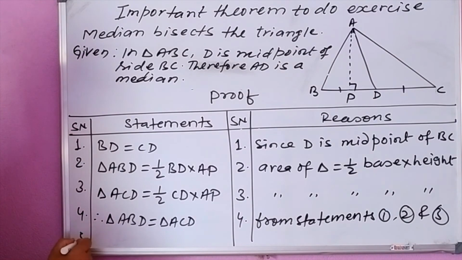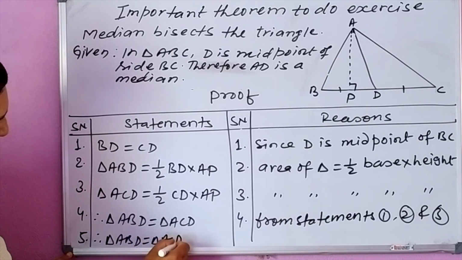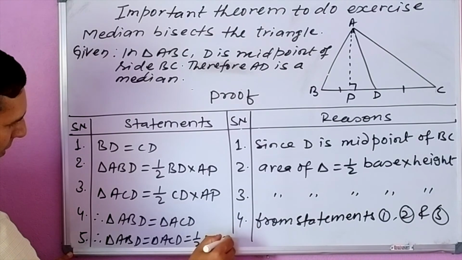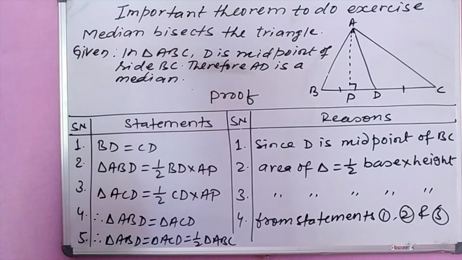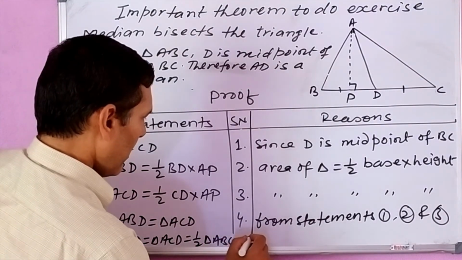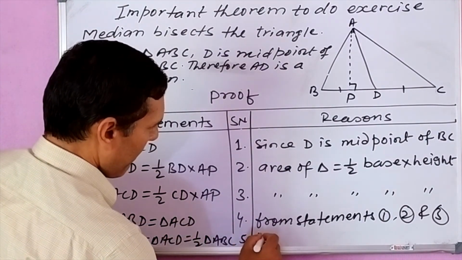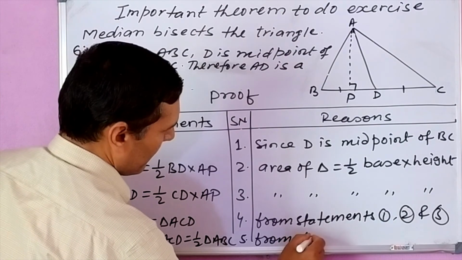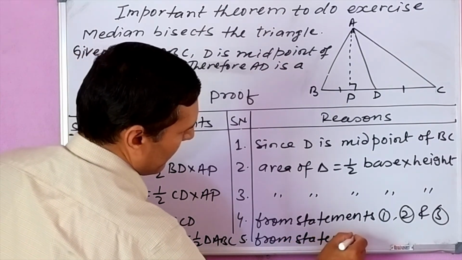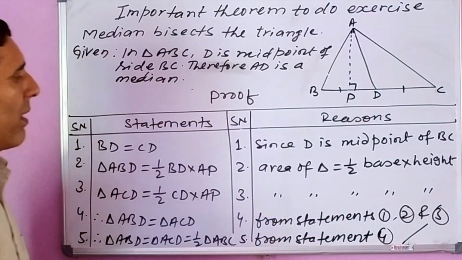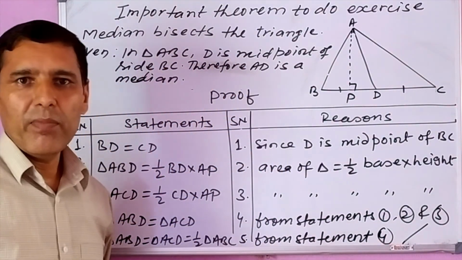Now number 5. Therefore, triangle ABD is equal to triangle ACD is equal to half of triangle ABC. We can write here, it is from statement 4, you can say. So in this way, the proof of the theorem is completed.